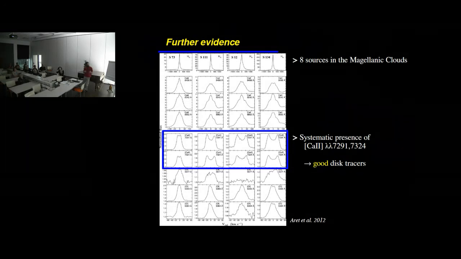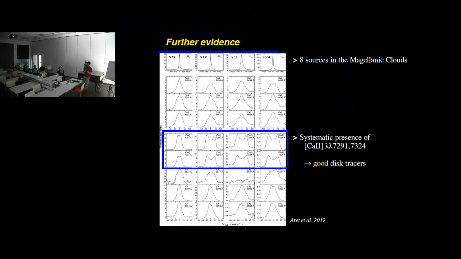These lines are systematically present in all stars. Moreover, they systematically present double peak profiles, which is indicative of Keplerian rotation.